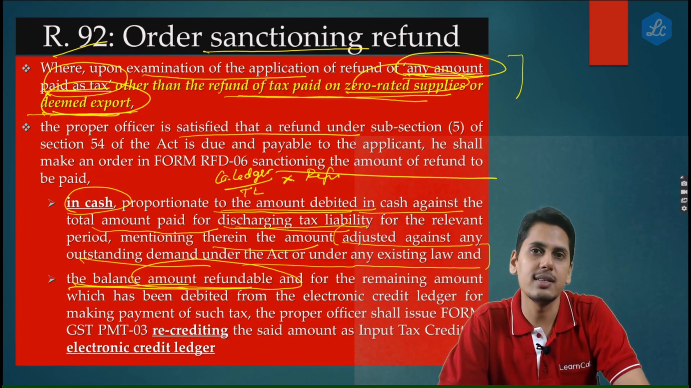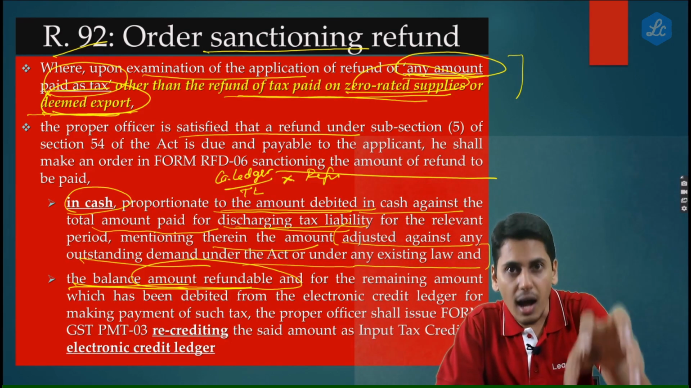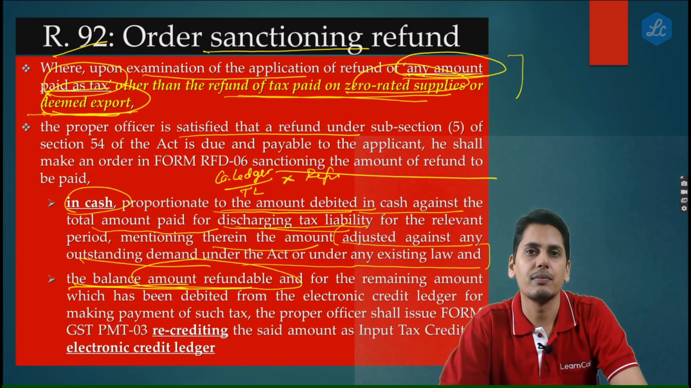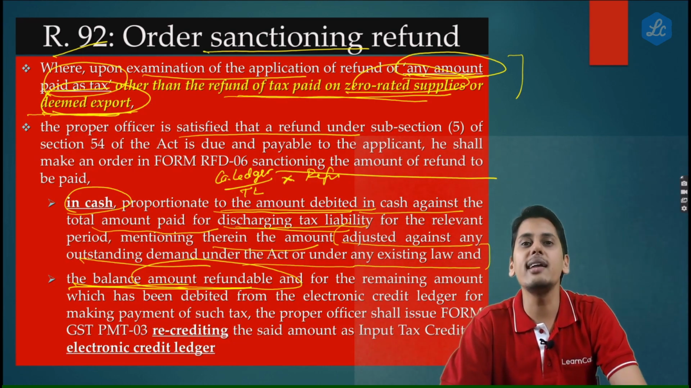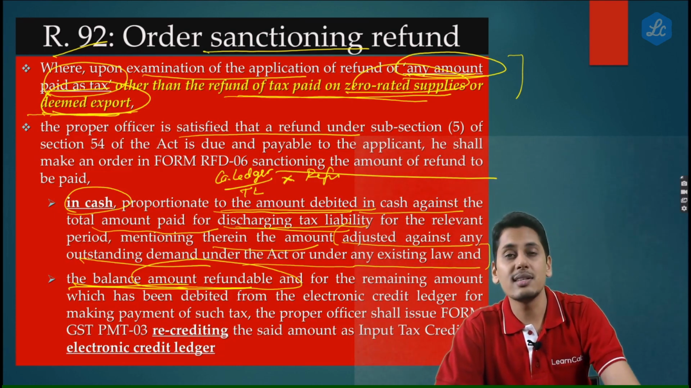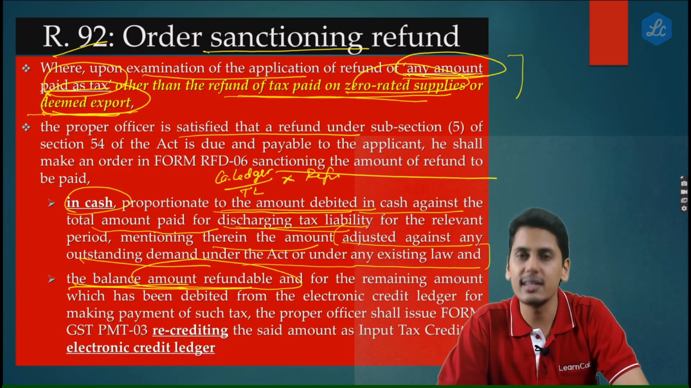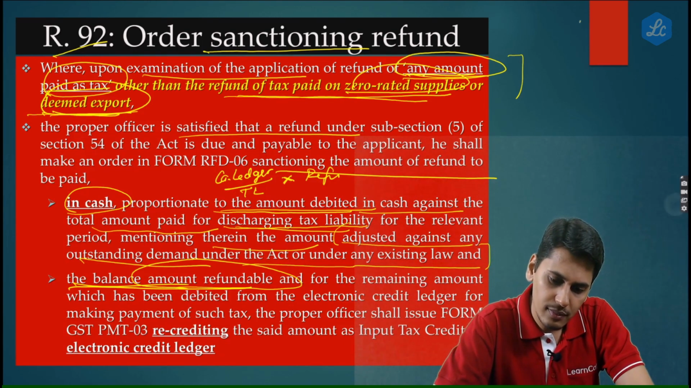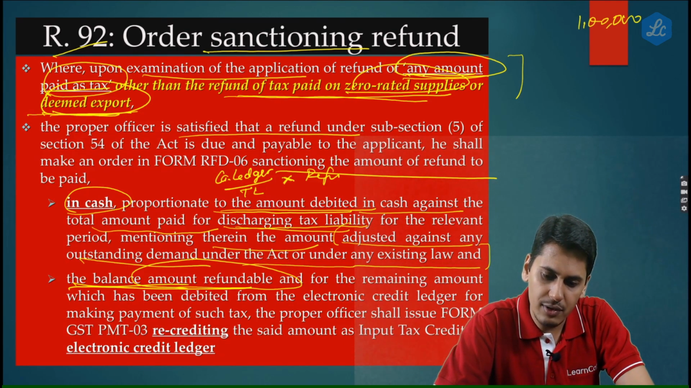Now friends, the government says that out of the amount which should come to your bank account, we would adjust any outstanding due which the registered person is having. Let's say the registered person has some old outstanding which is there against a demand order. Let's say it is some 10,000 rupees. Friends, the facts are 1 lakh rupees is the refund which is applied.